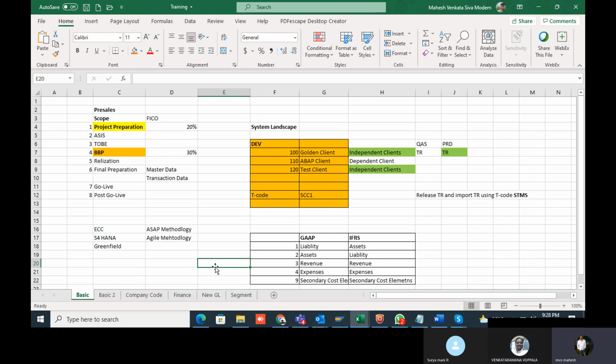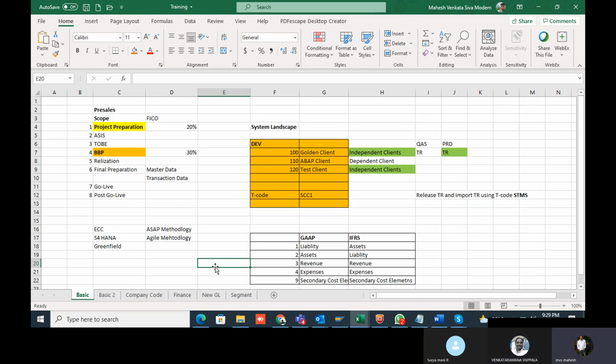In the BPP document, we will mention both the as-is process, which is the current process, and the to-be, which we are mapping into SAP. We also mention the integration points and the customization, because some of the requirements will not be met by the standard process. We need to bypass through customization or enhancement. Customization is nothing but enhancement only. If they are expecting any form outputs, we will mention that in the BPP document too.